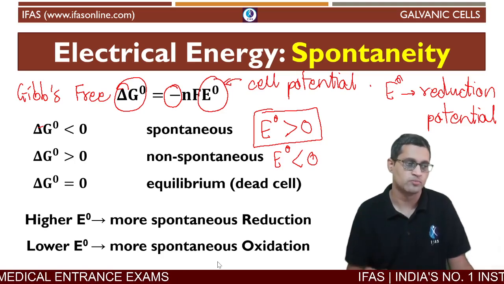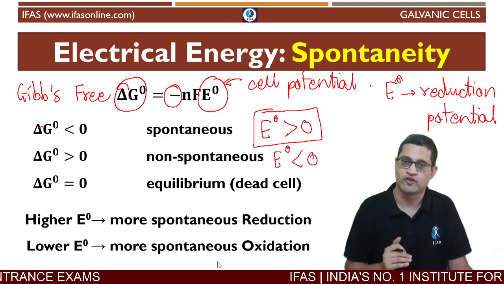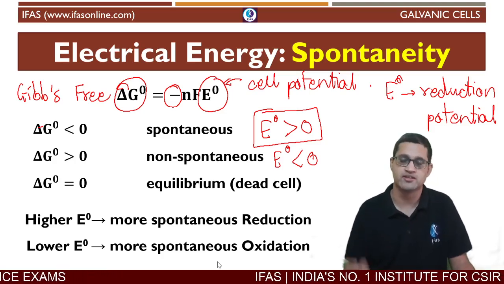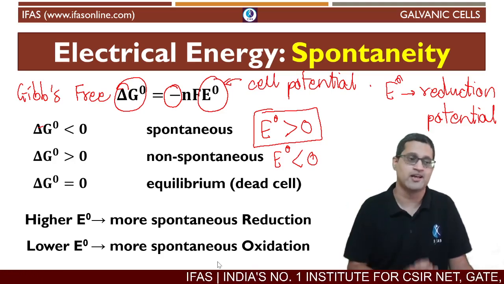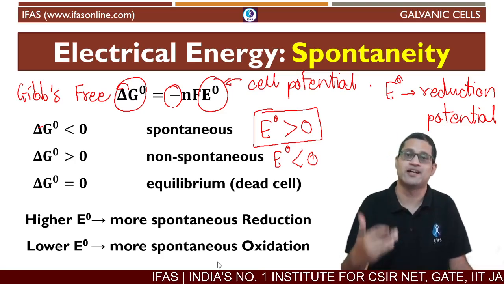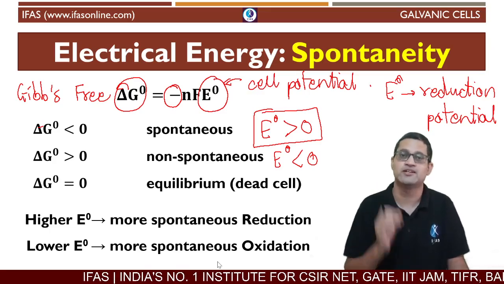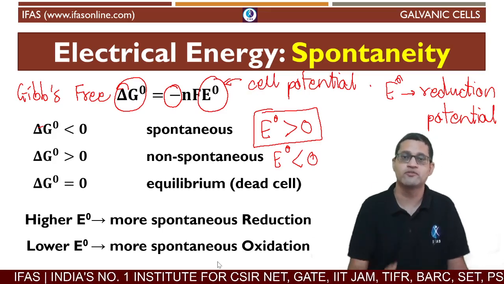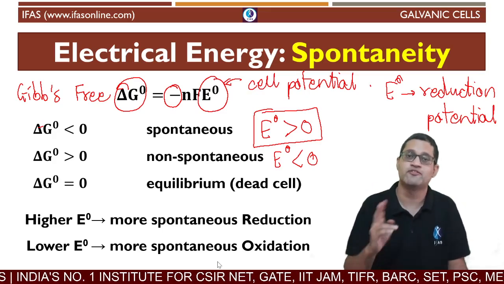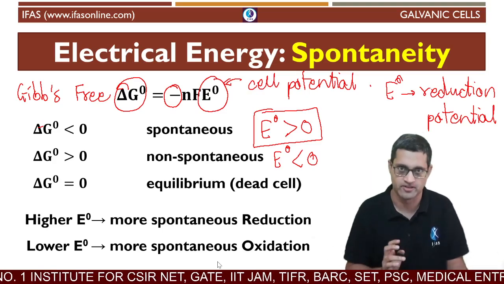Higher E naught value means a more spontaneous reduction. Lower E naught value means a more spontaneous oxidation. This is the numerical notation for electrochemical reactions. Based on the value of E naught, whether positive or negative, you will find that reduction or oxidation happens effectively.